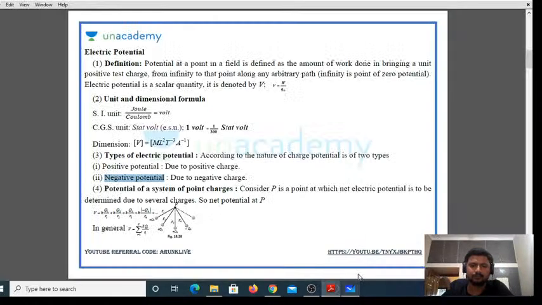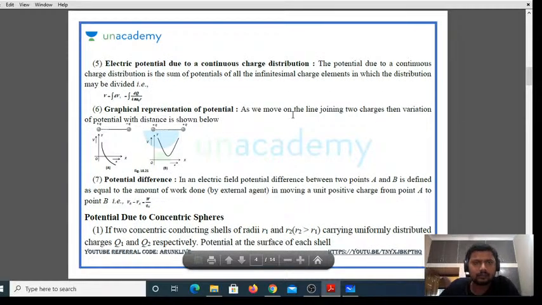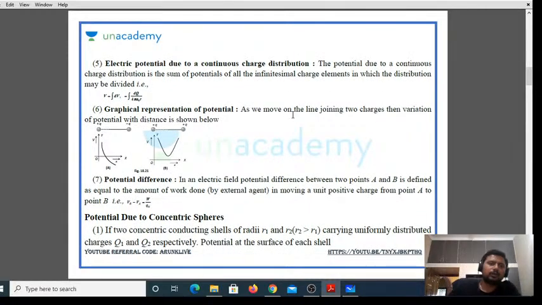Now, electric potential due to a continuous charge distribution. What is this electric potential due to a continuous charge distribution? In practice, normally we consider an object, say an iron rod.